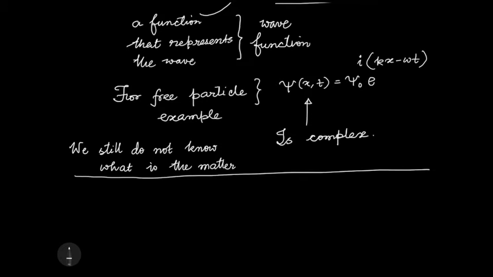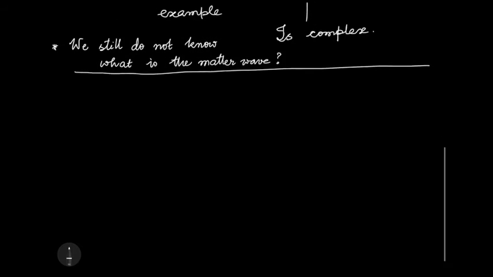Like for the sound wave, it is density or velocity. For the electromagnetic wave, it is the electric field or magnetic field. But what is the matter wave a wave of? We still do not know that. We will not be able to raise that point today, even at the end of this lecture, but we will raise that shortly. Before that, let us look at certain properties of the wave.